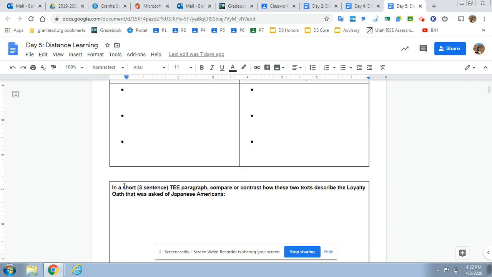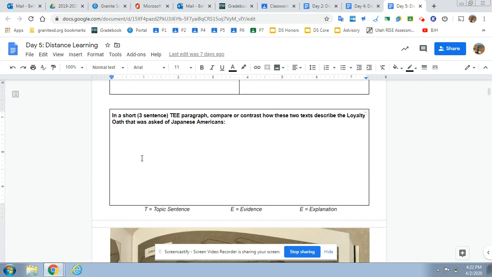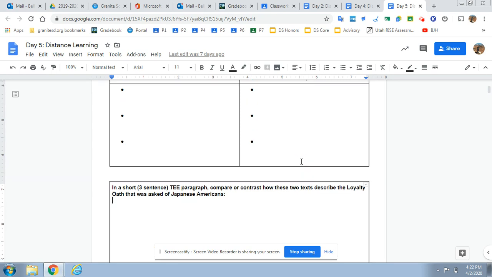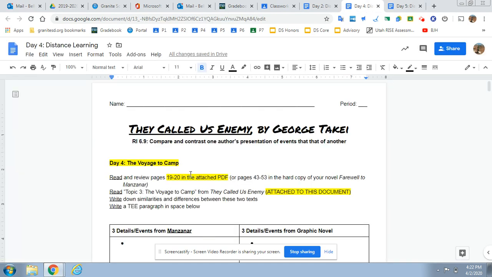And then here's the part I'm actually grading, though, is this. Write a 3-sentence T paragraph. This is what T stands for if you've forgotten. Compare or contrast. Similar or different. Are the 2 books similar or different when they talk about the loyalty oath? In other words, did the parents sign the oath or not in these 2 books? Okay, that's day 5.